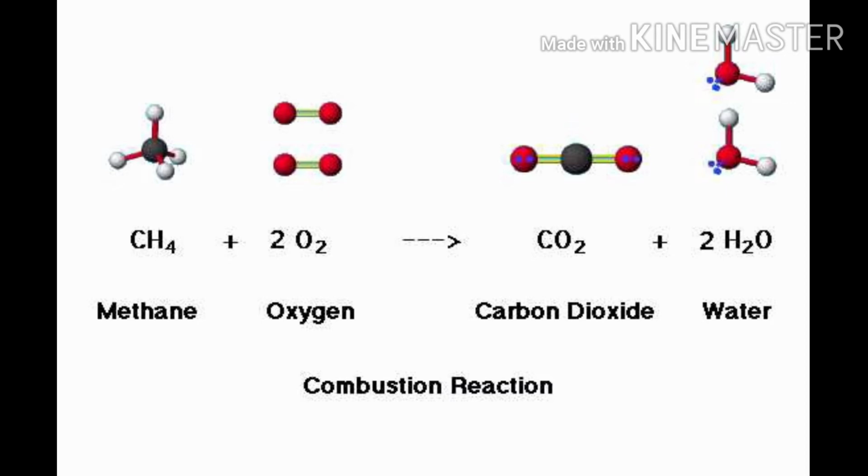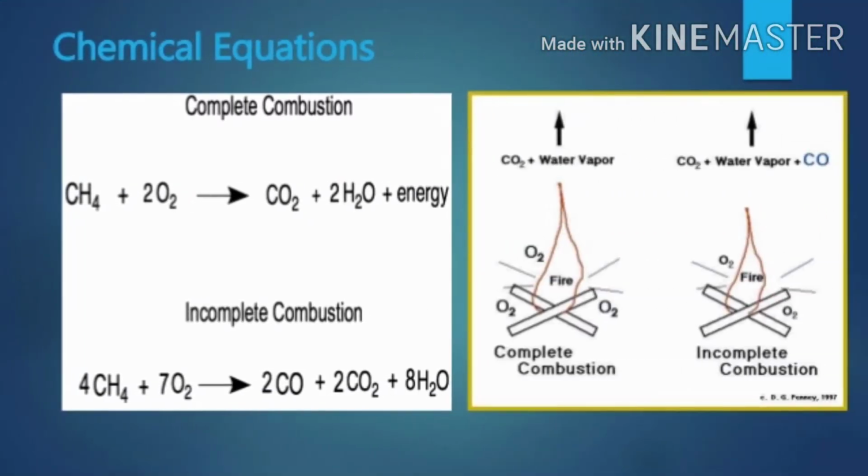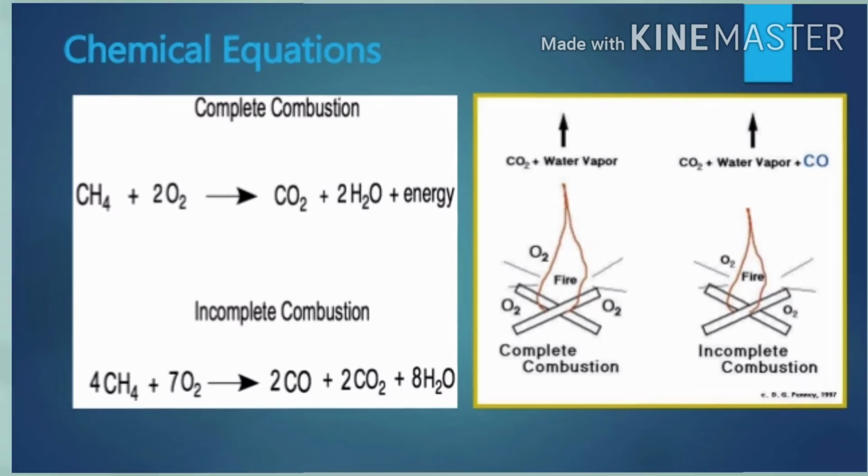The main difference is that when C converted into CO2, this is complete combustion. When C converted into CO2 and CO, this is incomplete combustion.